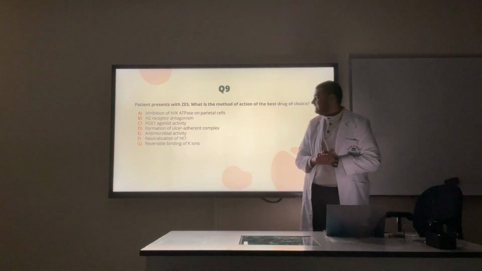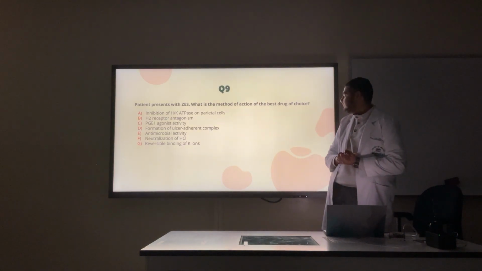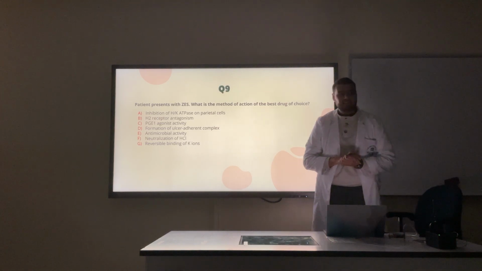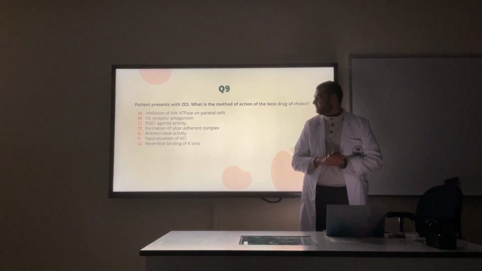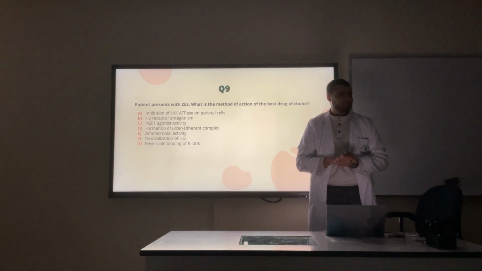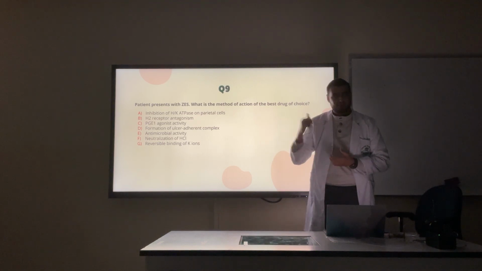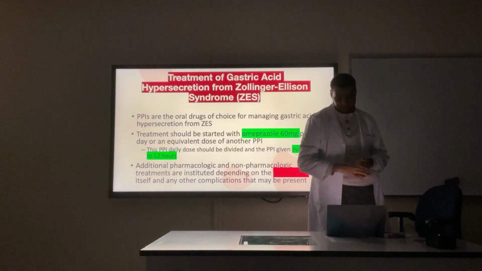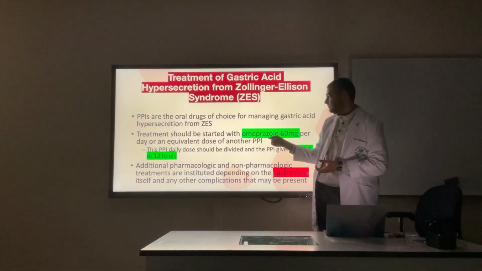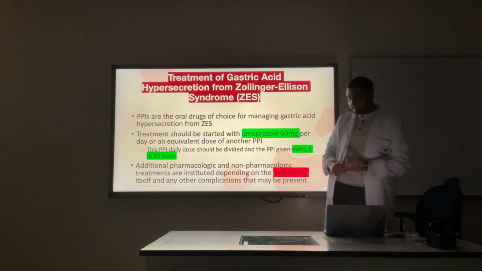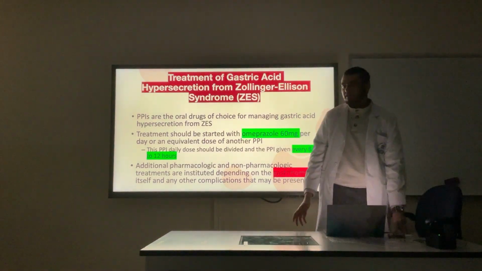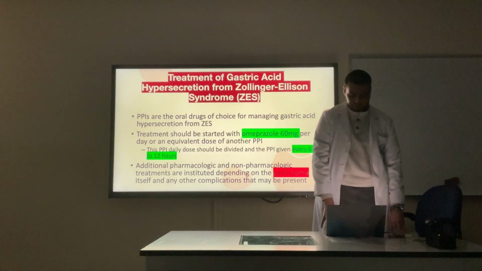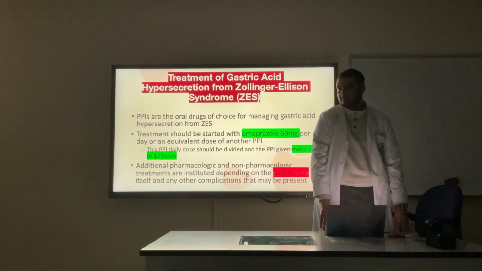Patient presents with Zollinger-Ellison syndrome. What is the mechanism of action of the best drug of choice? It's pretty straightforward. It's also a really important question. Correct, PPIs are primarily used, omeprazole or a similar PPI. And of course there is other treatment like removing the tumor if it's removable and stuff. You all know Zollinger-Ellison syndrome? You remember it? Yeah, okay.